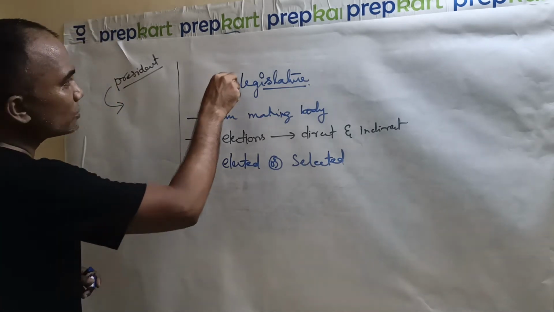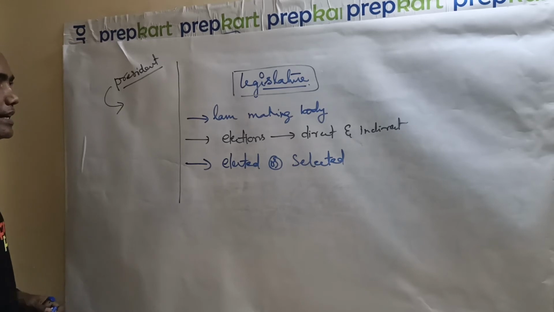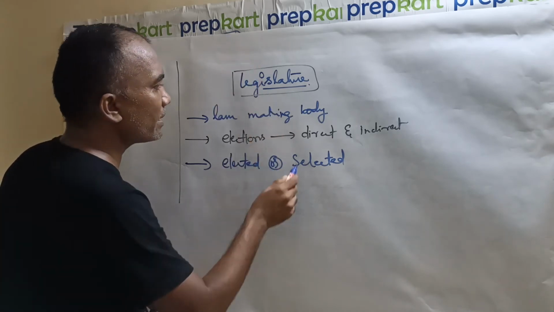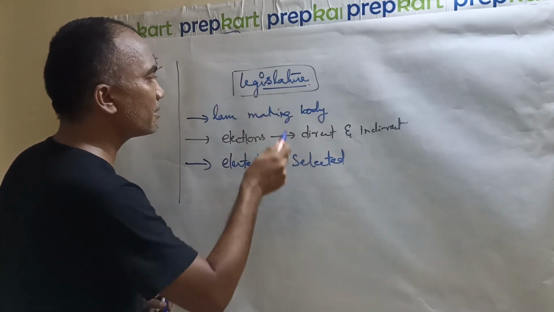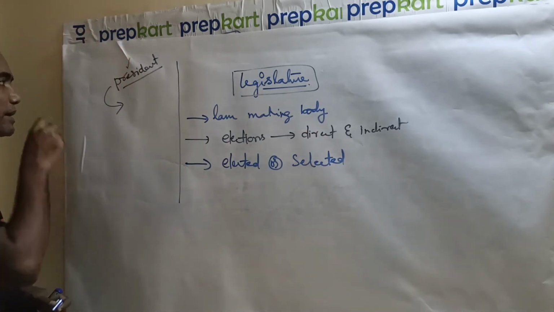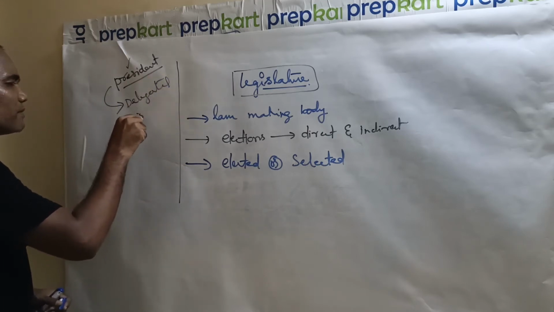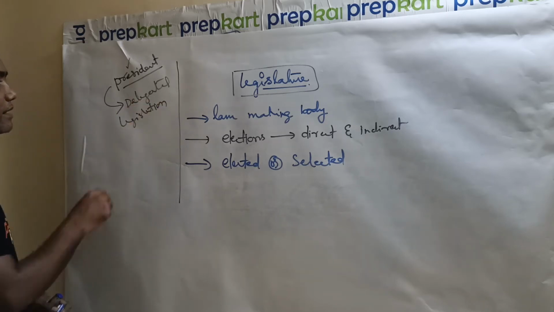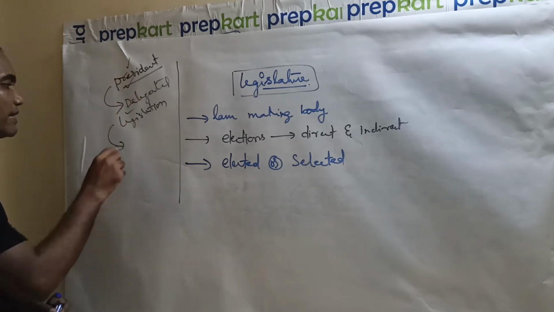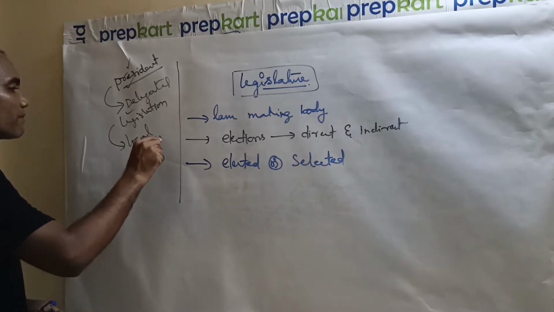So whenever you have this word, there will be some misconceptions. People think only those elected by the people can make laws. It is not like that. In some cases the president also can make laws, and in some cases, through delegated legislation, other people participate in law-making. And other than the president and delegated legislation, local authorities also have authority to make laws.